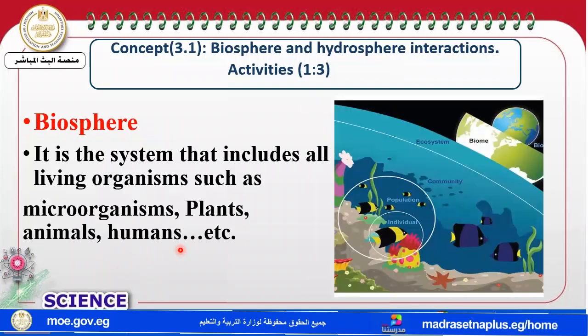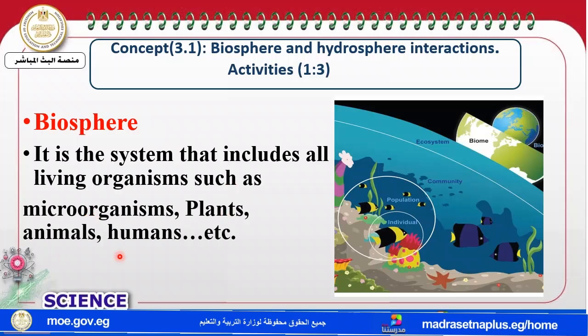Finally, my dear students, this system which me and you belong to is called the biosphere. Biosphere is a system that includes all living organisms, such as what? Microorganisms, plants, animals, humans, and so on.